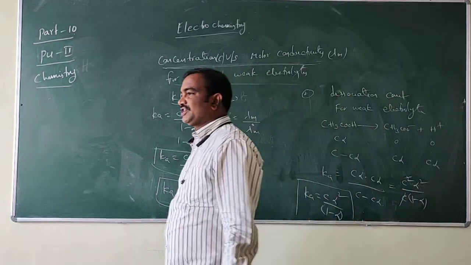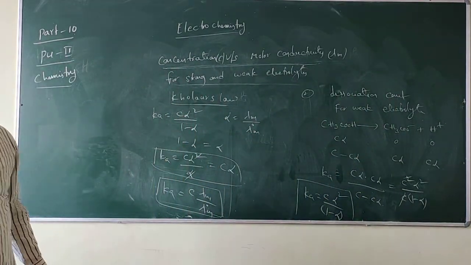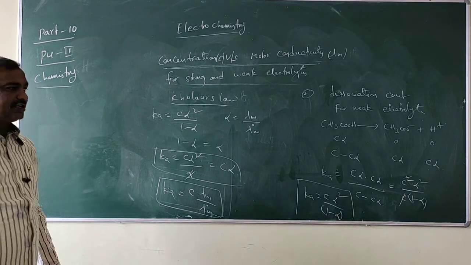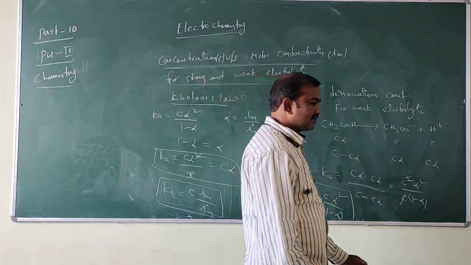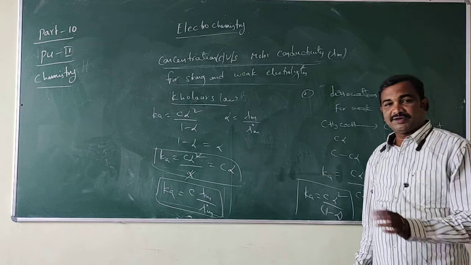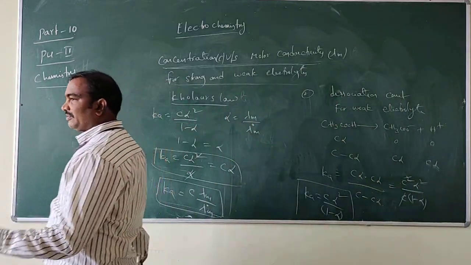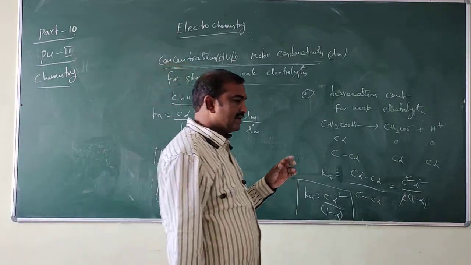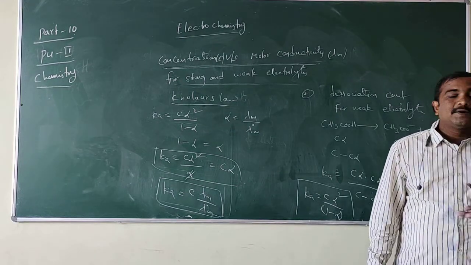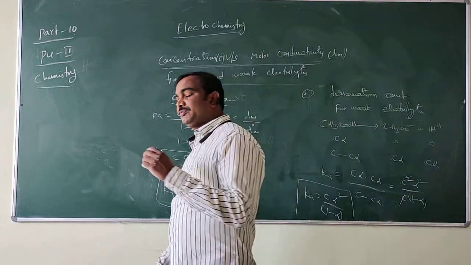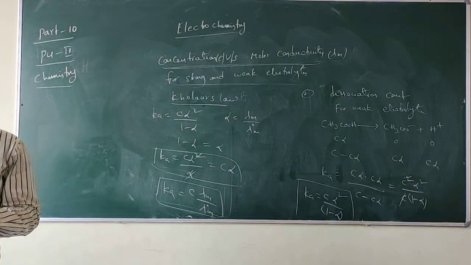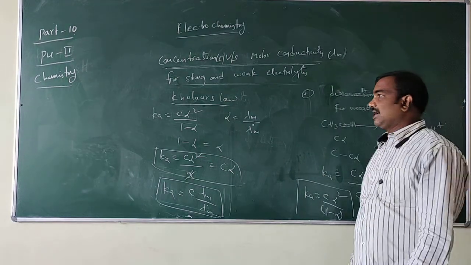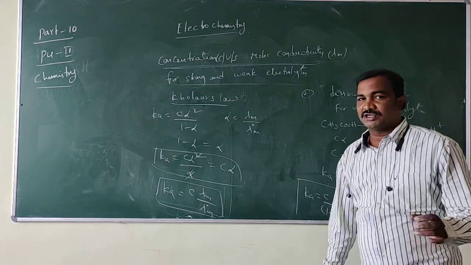These are the applications of Kohlrausch's law. Kohlrausch's law is very important. It is used to calculate the limiting molar conductivity for a weak electrolyte. The limiting molar conductivity of the electrolyte is equal to the algebraic sum of the molar conductivities of the anion and the cation. So that is Kohlrausch's law and its applications. Now we will do the problems based on Kohlrausch's law.